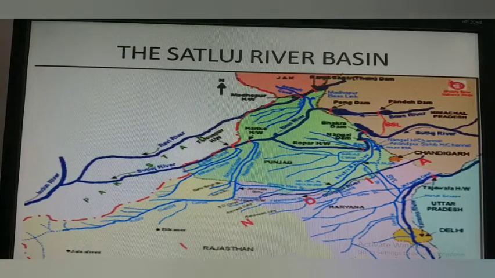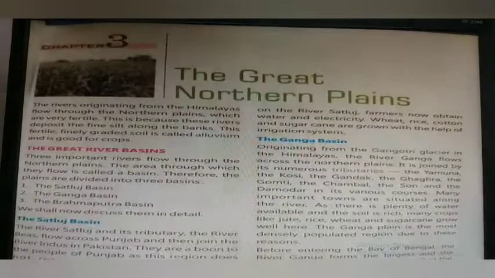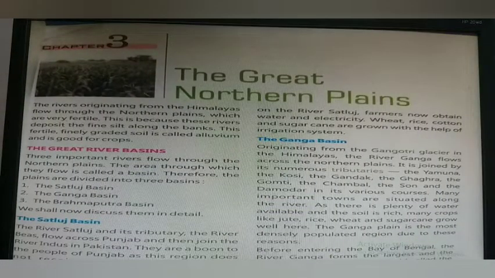Since the amount of rainfall is less here, numerous irrigation canals are dug out from the rivers. The Bhakra Nangal Dam, built across the river Satluj, is famous for hydroelectricity production and irrigation. The major crops grown around the basin are wheat, pulses, barley, maize, rice, and sugarcane. Some of the important cities of the region are Chandigarh, Jalandhar, Patiala, Ludhiana, Ambala, and Amritsar.